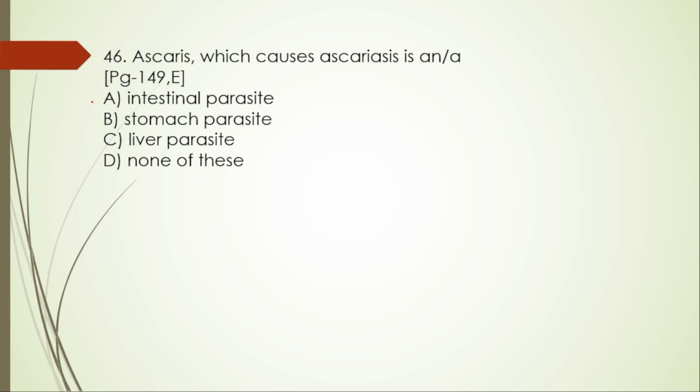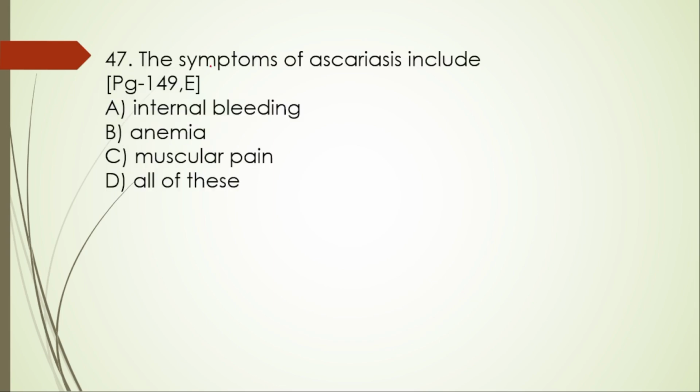Yes, that itself is right, because Ascaris lumbricoides is an intestinal parasite which is actually a roundworm that primarily lives in the small intestine of humans, which causes ascariasis. 47th one. The symptoms of ascariasis include internal bleeding, of course, anemia, yes, muscular pain, yes, so all of this is right.